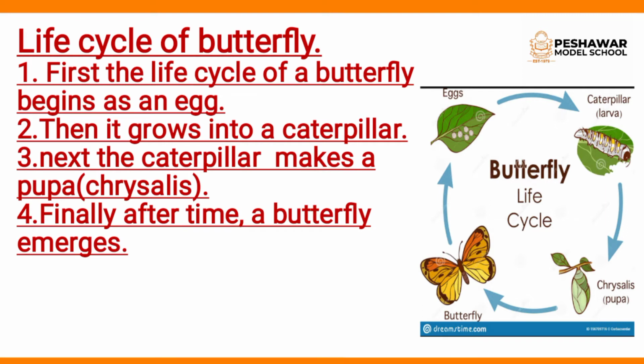Once the caterpillar is big enough, it stops eating. It then forms a protective layer around itself. This stage is called chrysalis. In this stage, the caterpillar is now called pupa. The pupa remains motionless in the chrysalis. Inside the chrysalis, the pupa undergoes a series of changes.